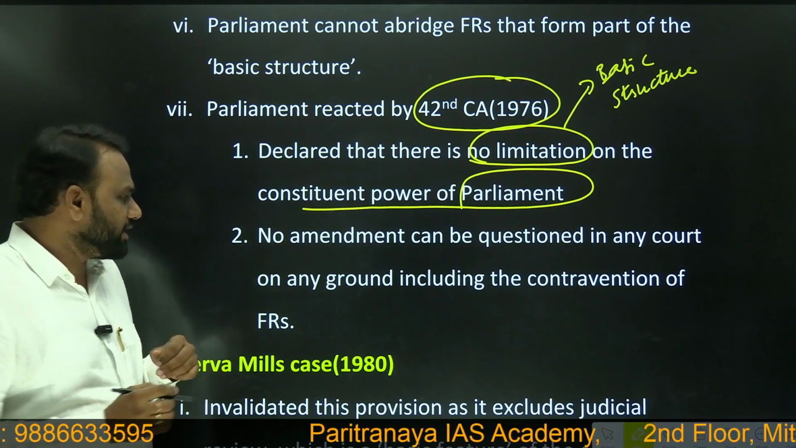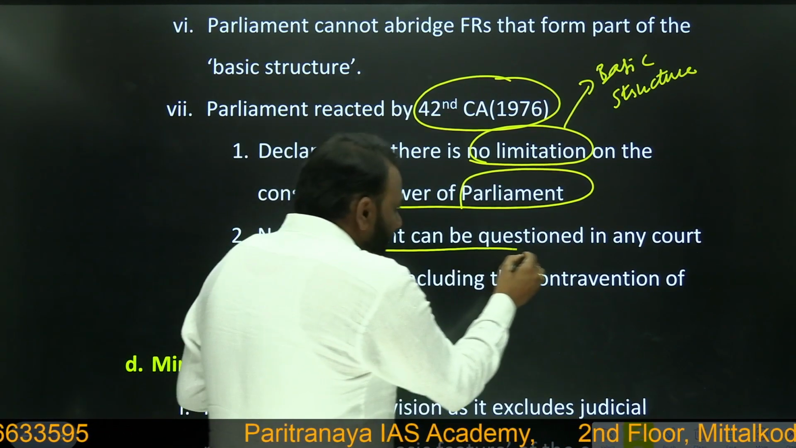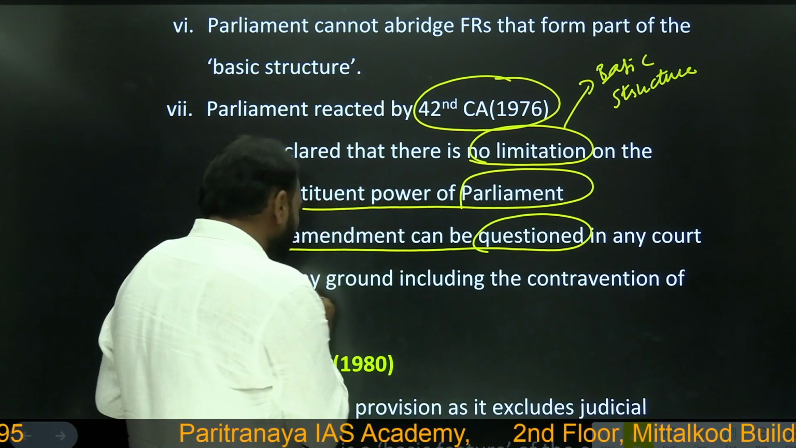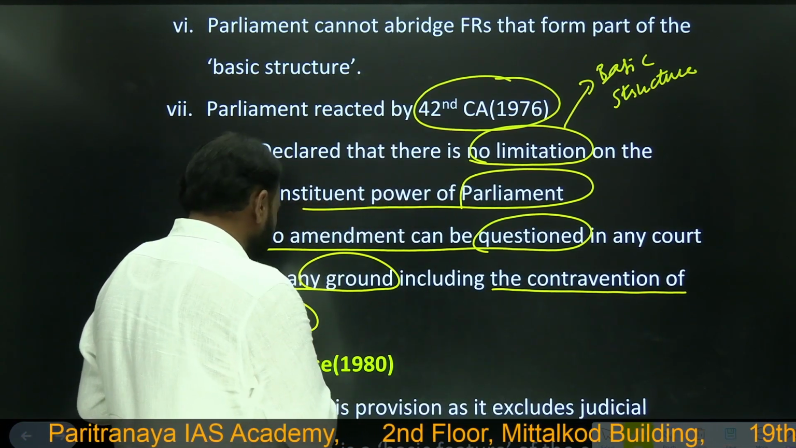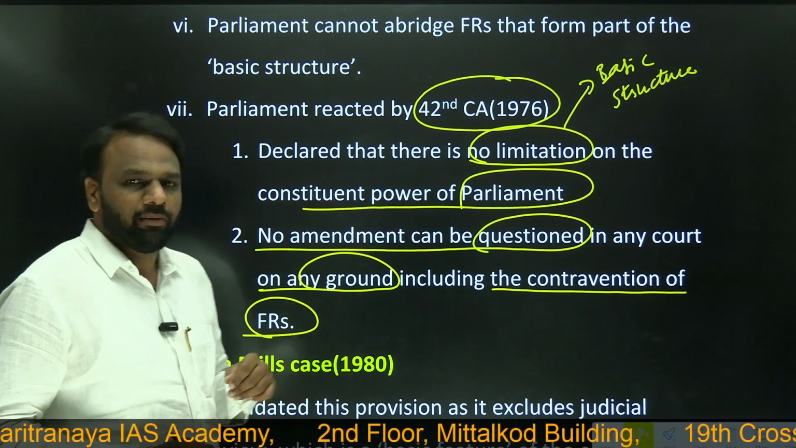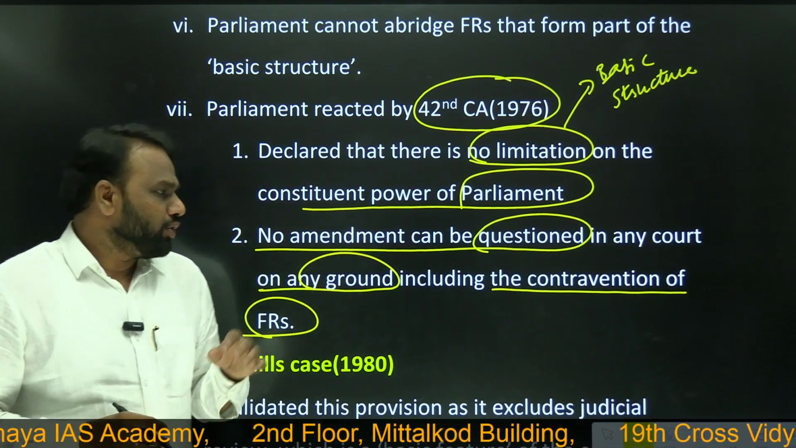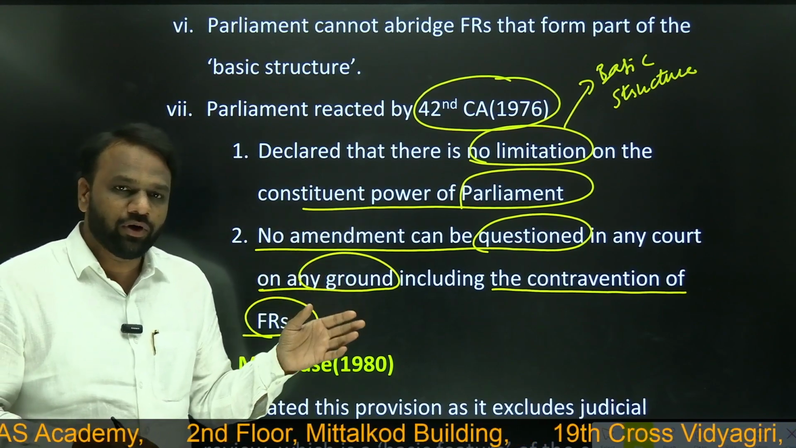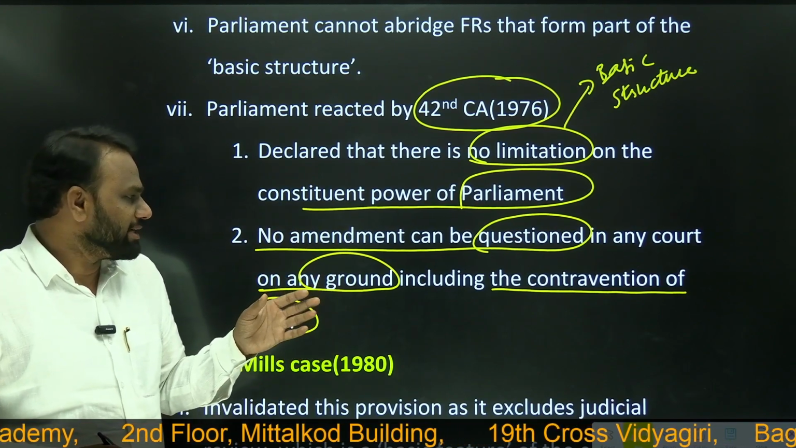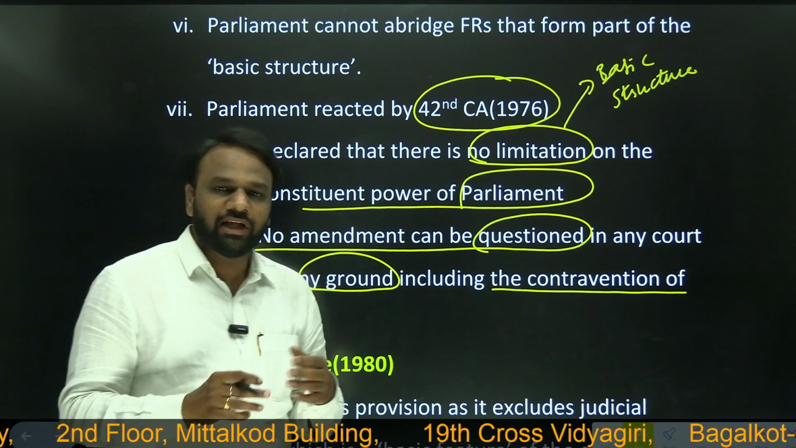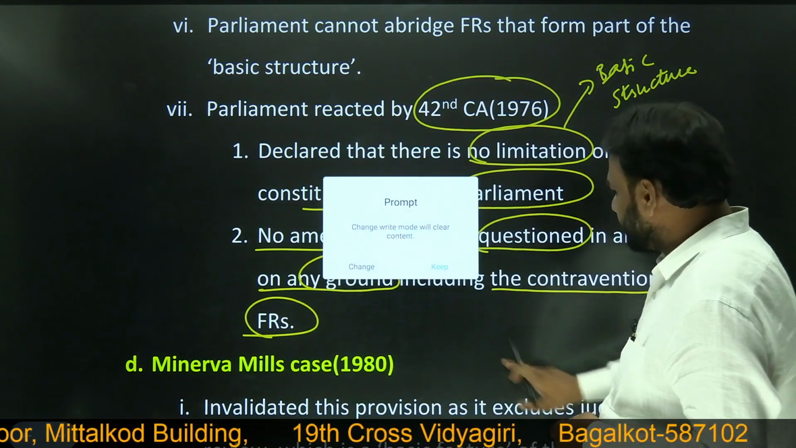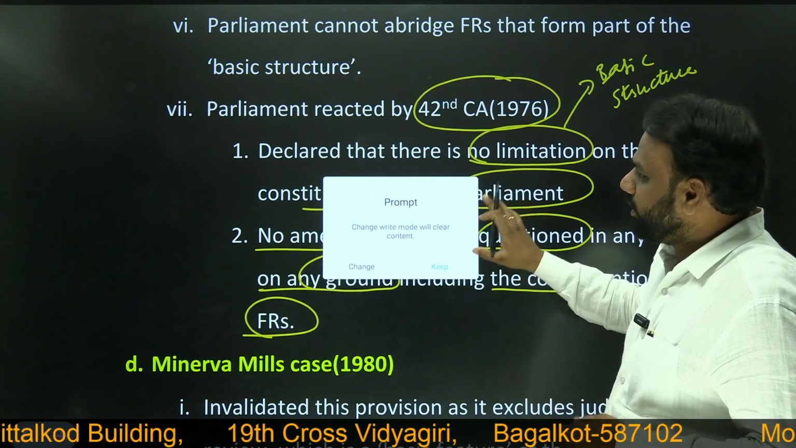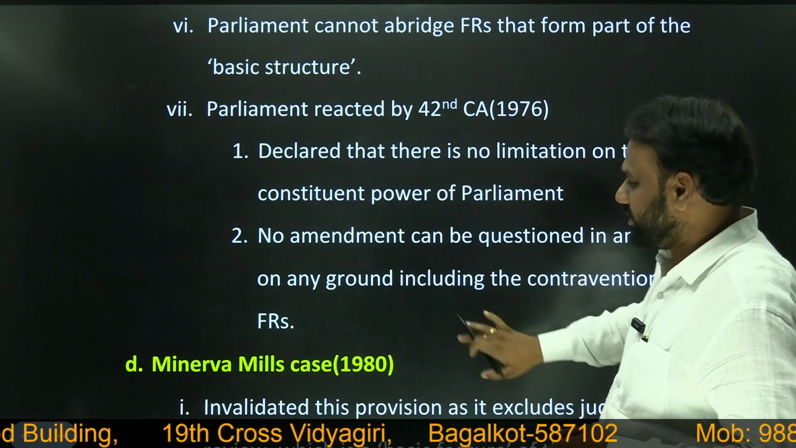Apart from that, it also said that no amendment can be questioned in any court on any ground, including the contravention of the fundamental rights. So through the 42nd Amendment, Parliament also declared that no one can question in any court the amendments which have been made, including the amendments to the fundamental rights. So here Parliament wanted to emphasize its supremacy.